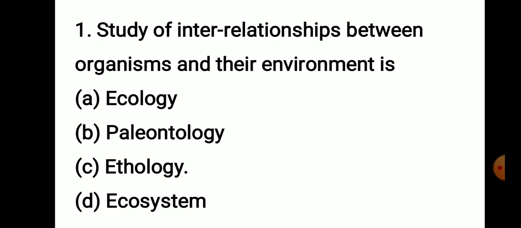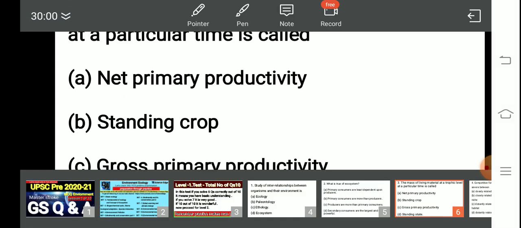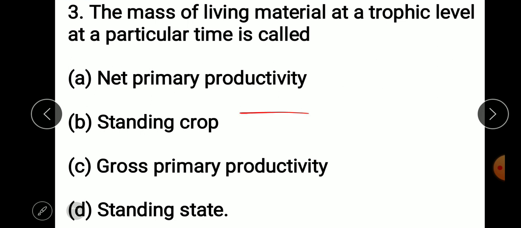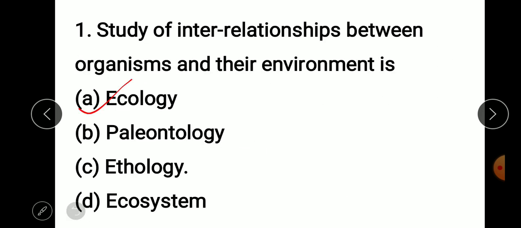So ecosystem is a community of organisms and their physical environment interacting as an ecological unit. So the answer here is ecology.